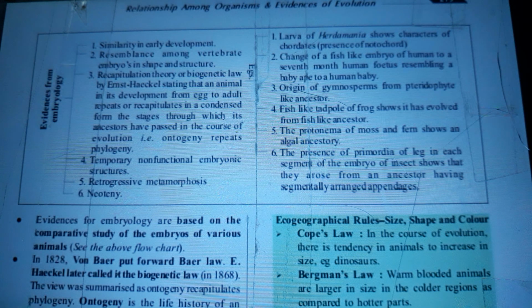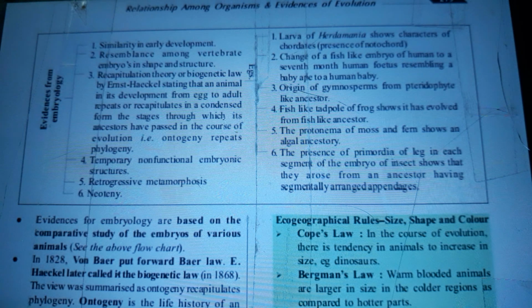Temporary non-functional embryonic structures, retrogressive metamorphosis, and neoteny. And we have, on the other hand, larvae of Herdmania showing characters of chordates, presence of notochord; change of a fish-like embryo of human to a 7th-month human fetus resembling a human baby; origin of gymnosperms from a pteridophyte-like ancestor; the fish-like tadpole of frog shows it has evolved from a fish-like ancestor.